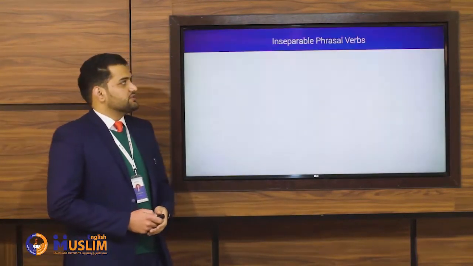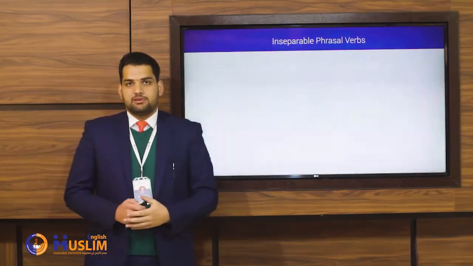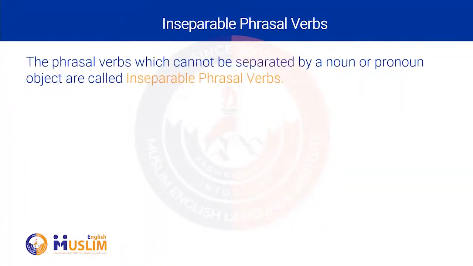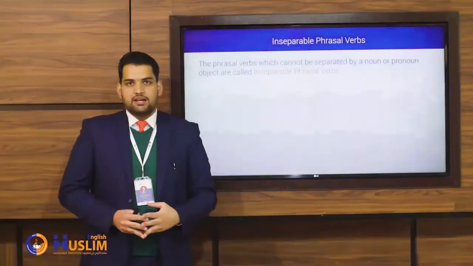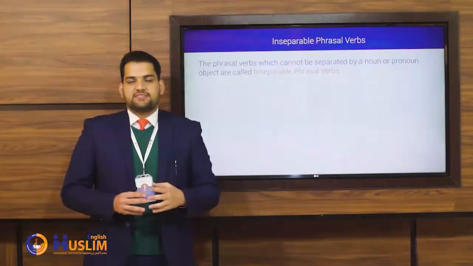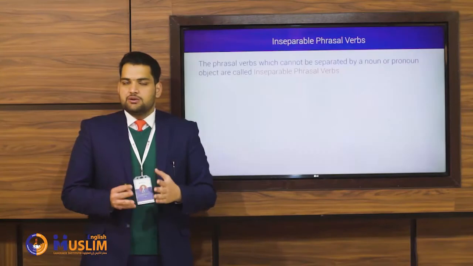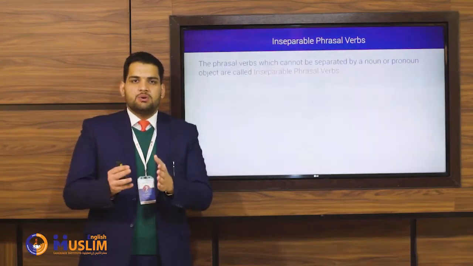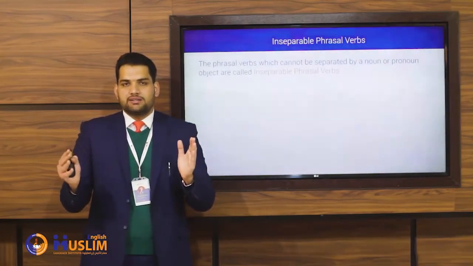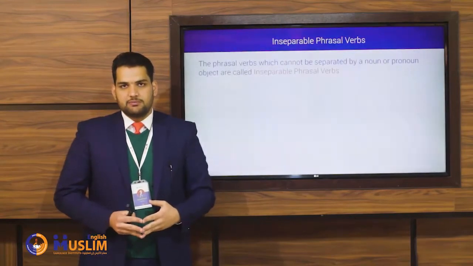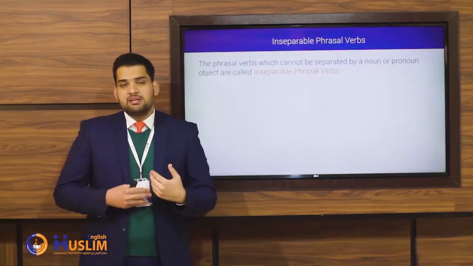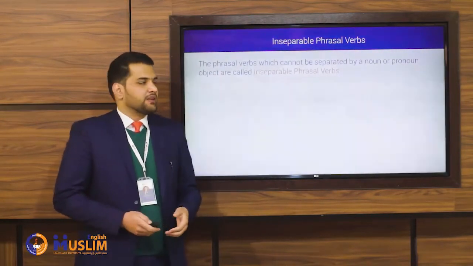Now, let's talk about the second type, inseparable phrasal verbs. The phrasal verbs which cannot be separated by a noun or pronoun object are known as inseparable phrasal verbs. So they are the opposite of separable phrasal verbs. You cannot use a noun or pronoun object between the verb and the particle in an inseparable phrasal verb. If you use it, the meaning will be incorrect.